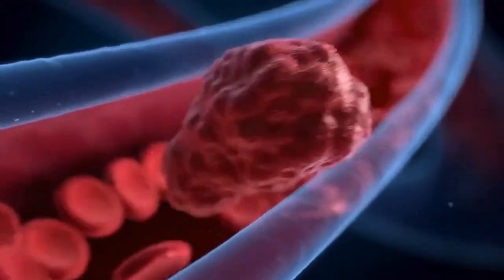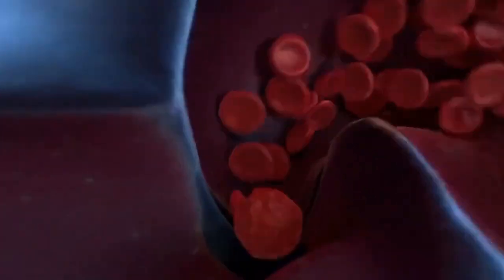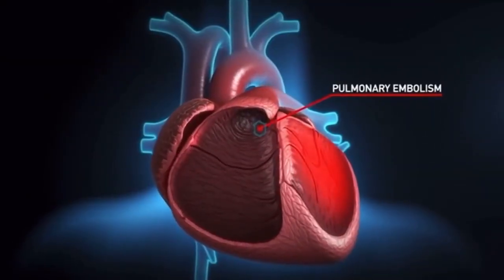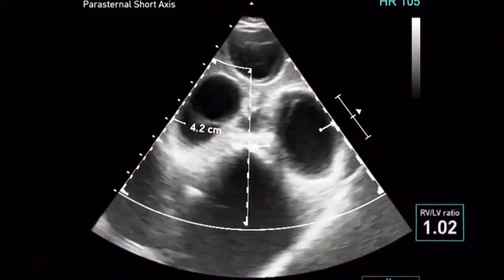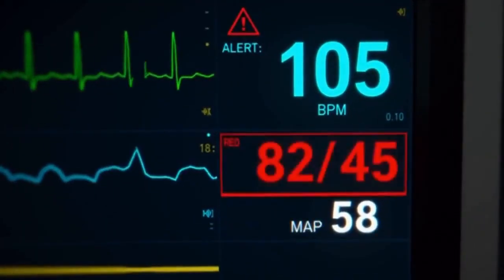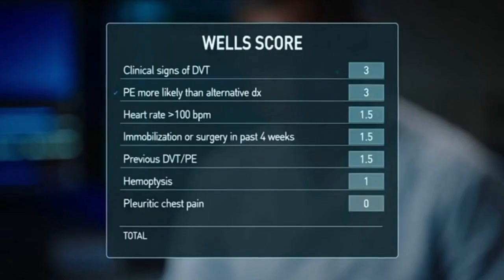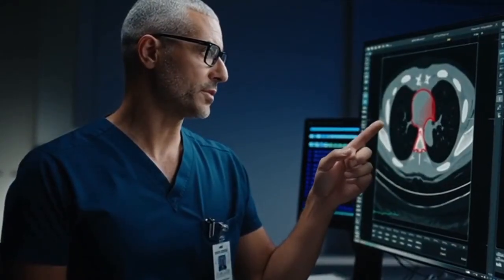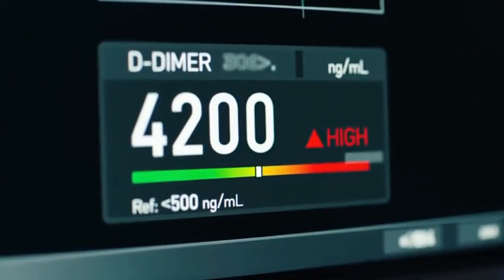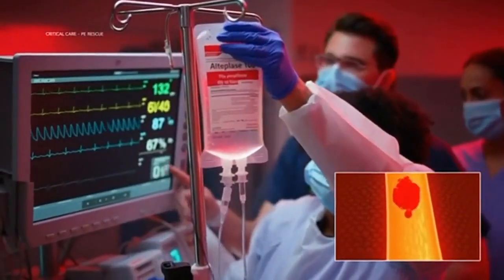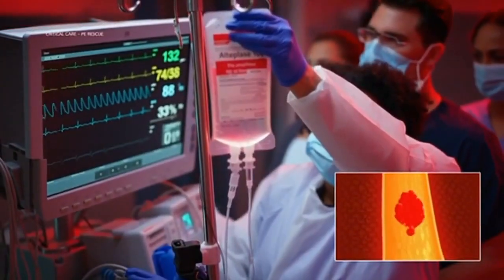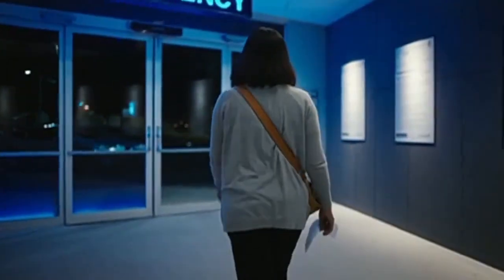Pulmonary embolism is one of the most feared diagnoses in medicine because it kills silently, quickly, and often without warning. It is the third most common cause of cardiovascular death after MI and stroke. Yet with rapid recognition and risk stratification, the vast majority of patients survive. Today we walk through PE, pathophysiology, diagnosis, risk stratification, and evidence-based management from anticoagulation to thrombolysis.